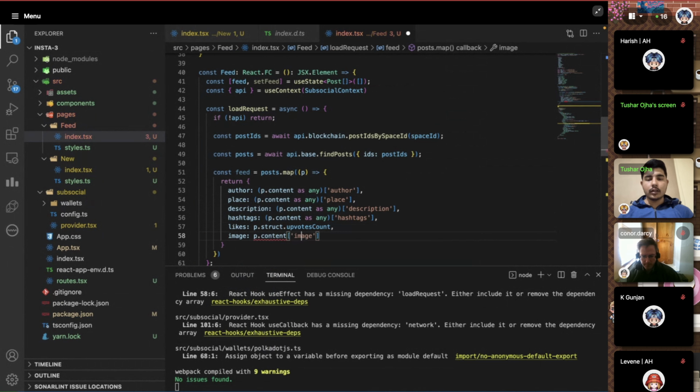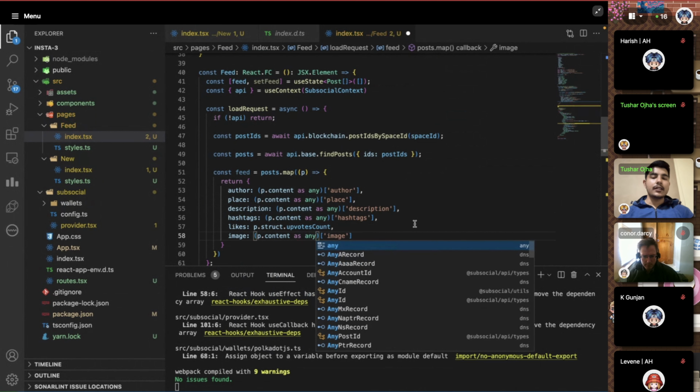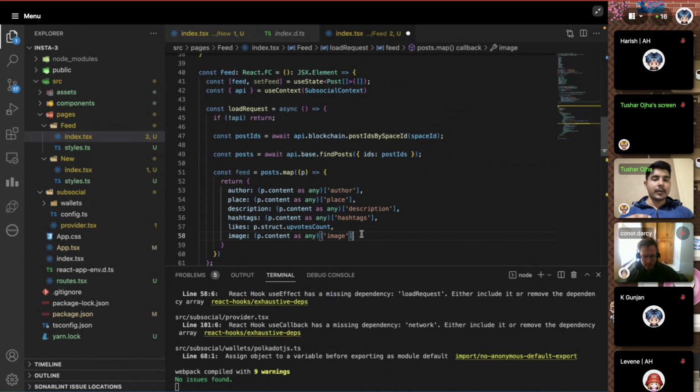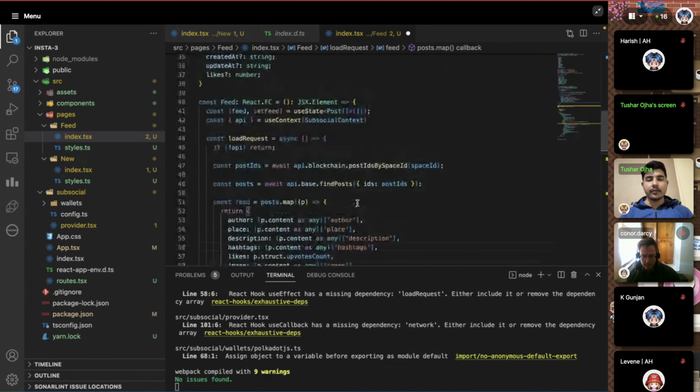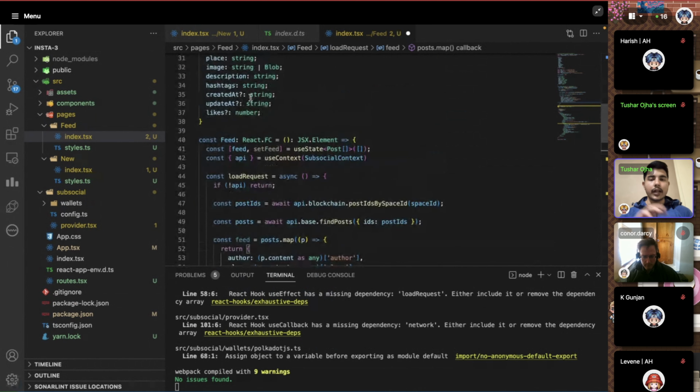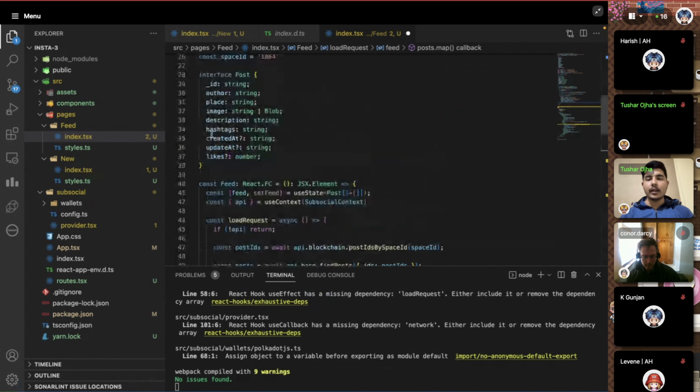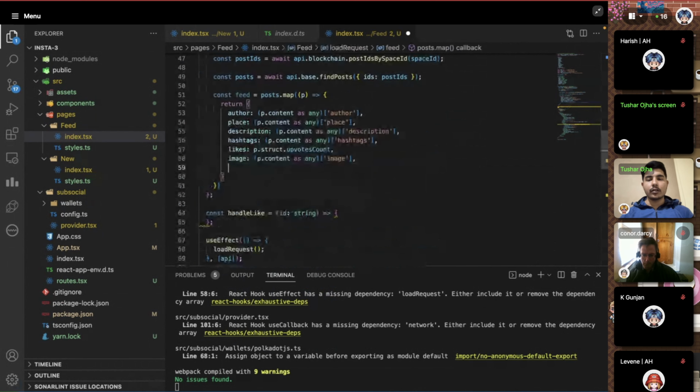The reason why we are doing it like this is that this image is coming to us as a CID, so we have to create the URL from the CID using IPFS. We are using Crust, so we're going to append it with the Crust URL so that we can use it inside the IMG tags and everywhere else. So make sure to do that when you are using that image tag, and other properties like createdAt and updatedAt are something which you can also use.